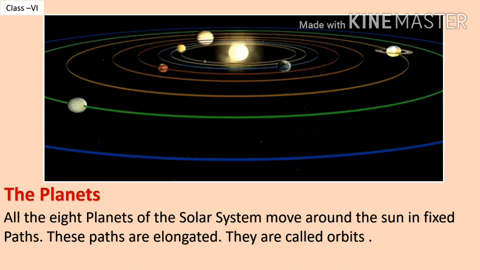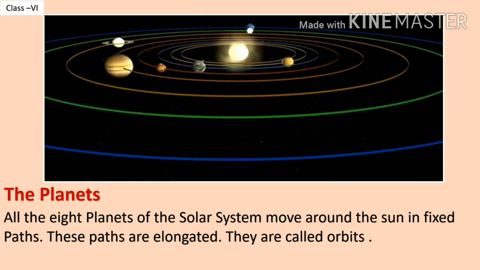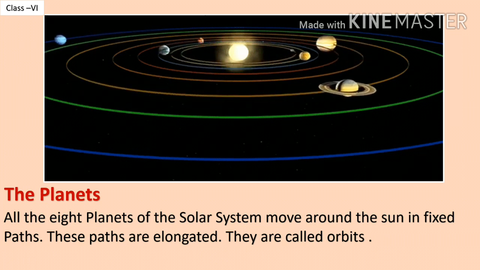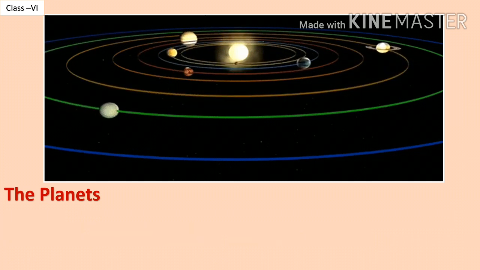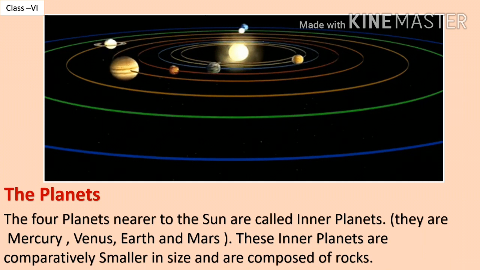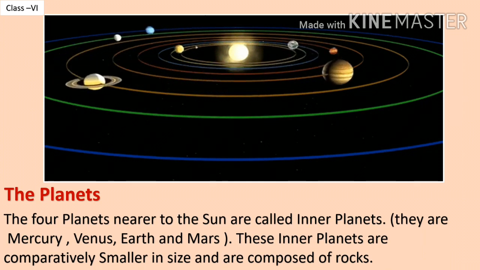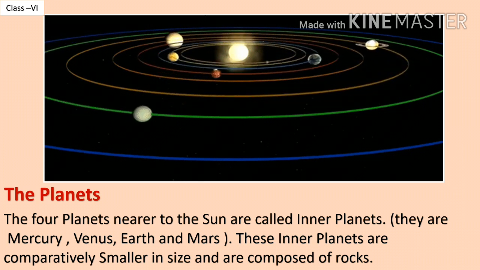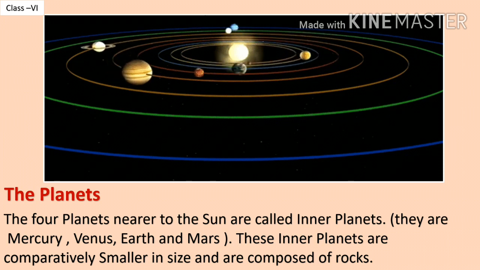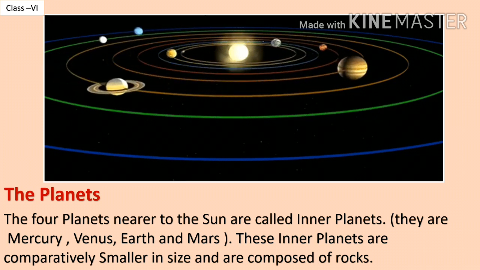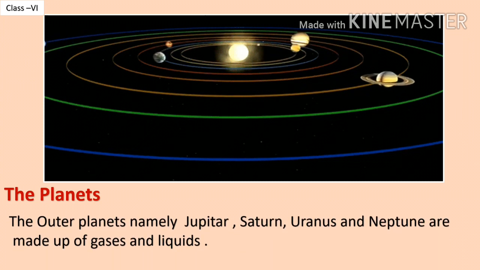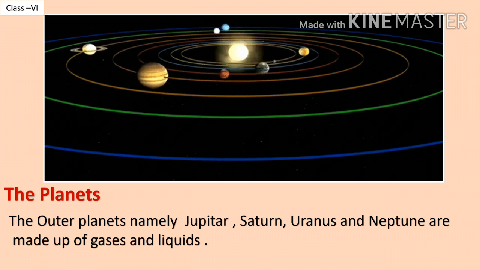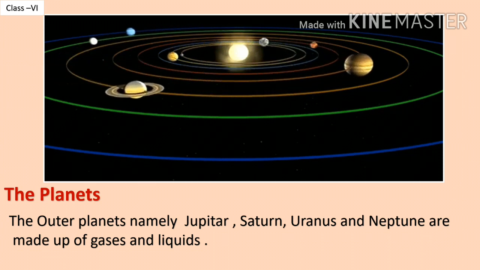All the 8 planets of the solar system move around the sun in fixed paths. These paths are elongated. They are called orbits. The 4 planets nearer to the sun are called inner planets. They are Mercury, Venus, Earth and Mars. These inner planets are comparatively smaller in size and are composed of rocks. The outer planets, namely Jupiter, Saturn, Uranus and Neptune, are made up of gases and liquids.